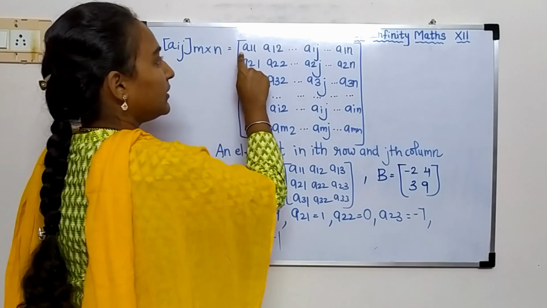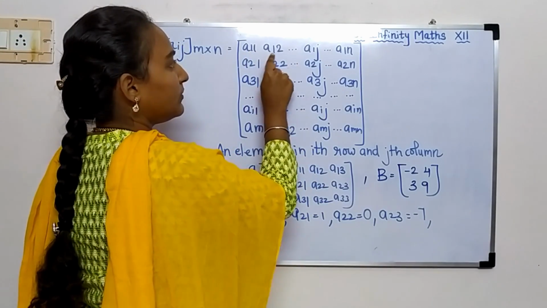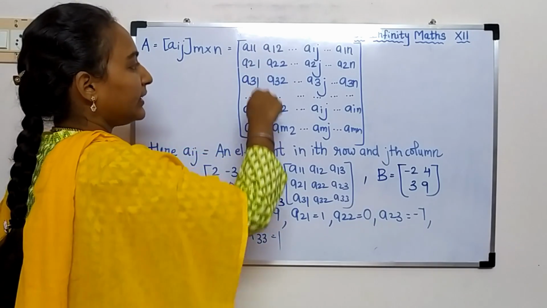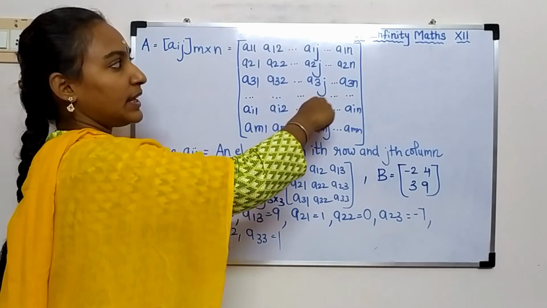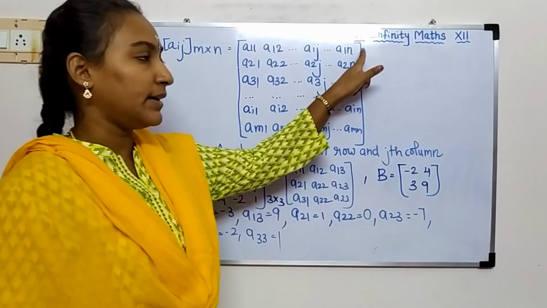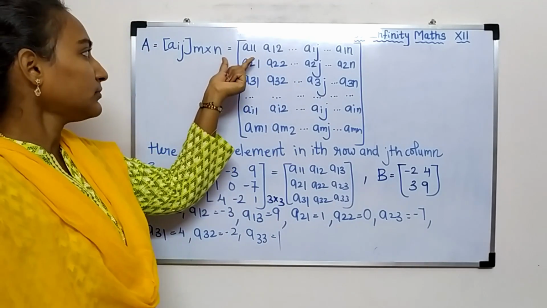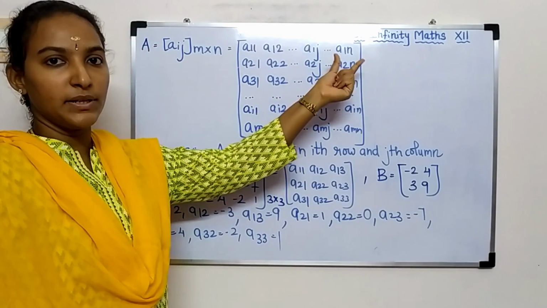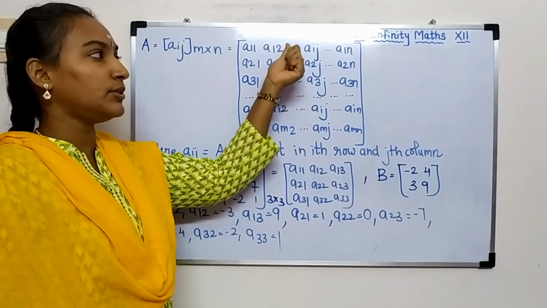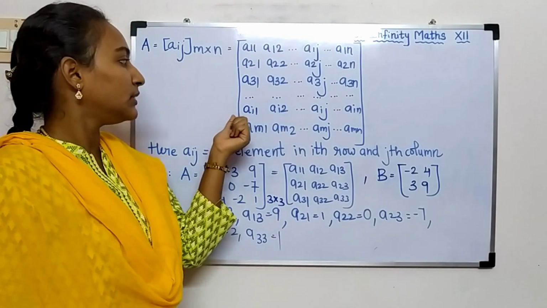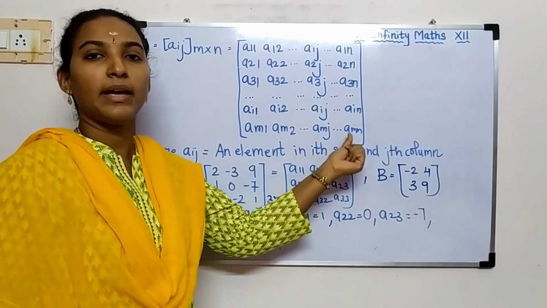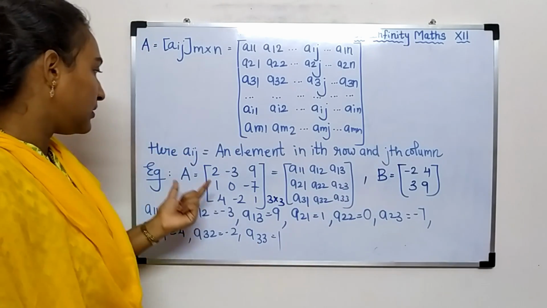That is, this is our first row, so we have 1 everywhere for the row, and the column is changing simultaneously 1, 2, 3 and so on up to n. Accordingly, we have the numbers over here: 11, 12, 1j, 1n. j is your jth column. Similarly, we have up to amn.